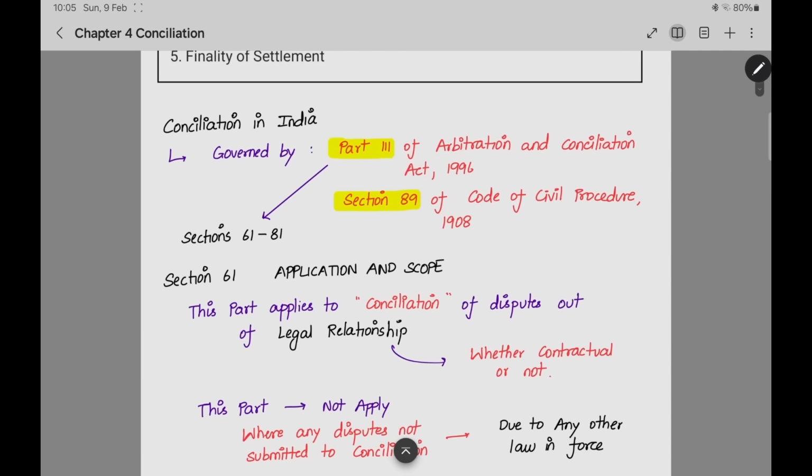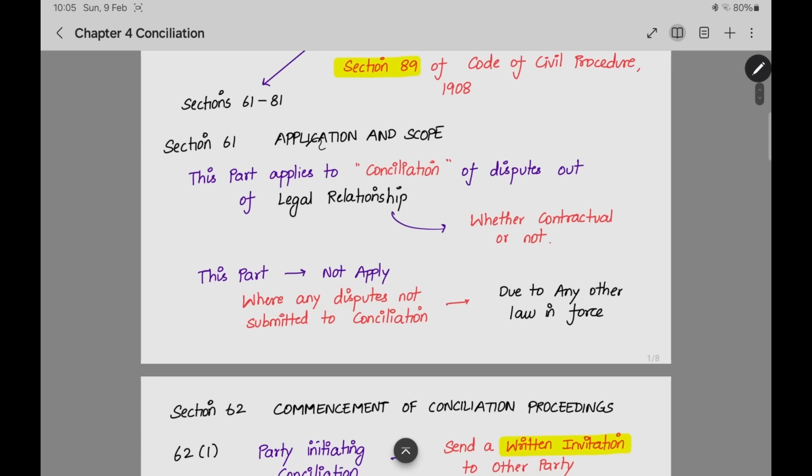The next thing is conciliation in India. According to which law is conciliation happening? In India, Part 3 of the Arbitration and Conciliation Act will apply to conciliation, and Code of Civil Procedure Section 89 will also apply. Here we will be seeing only Part 3 of the Arbitration Act. It contains sections 61 to 81. Next we can see section 61, application and scope. Section 61 tells the application of the part regarding conciliation. This part applies to conciliation of disputes arising out of legal relationship, whether contractual or not.